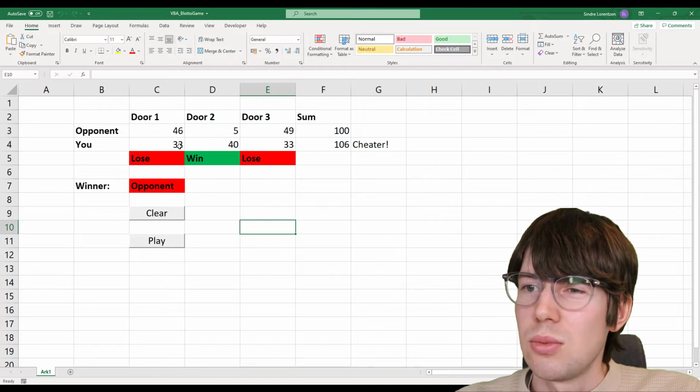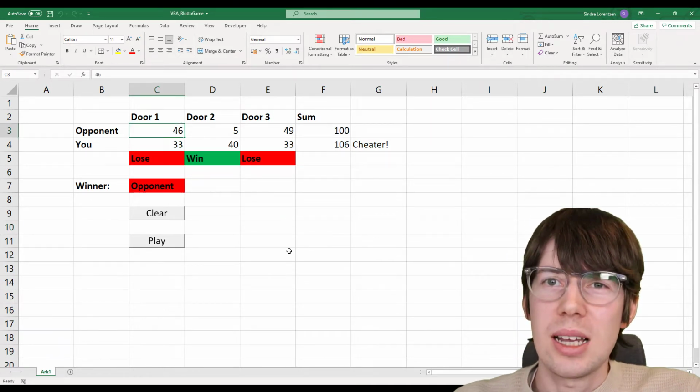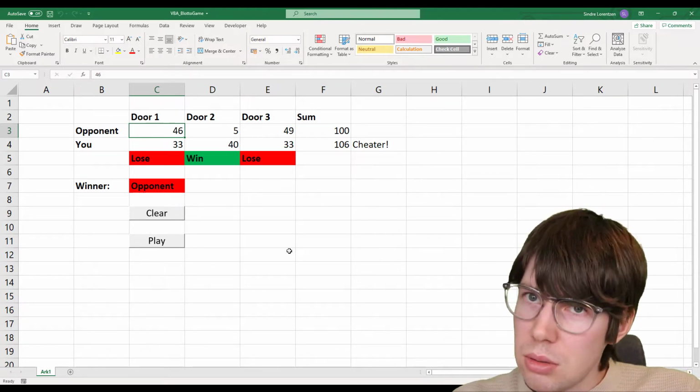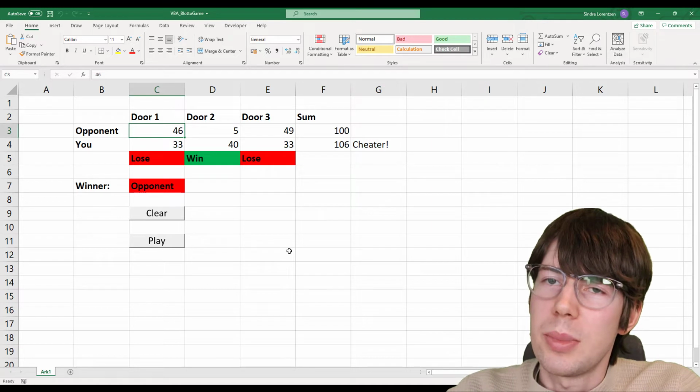But there is one big issue with the way I'm doing this. This is due to the limitations of my programming skills because I don't have a background in computer science. I'm sure there's a better way to do this.